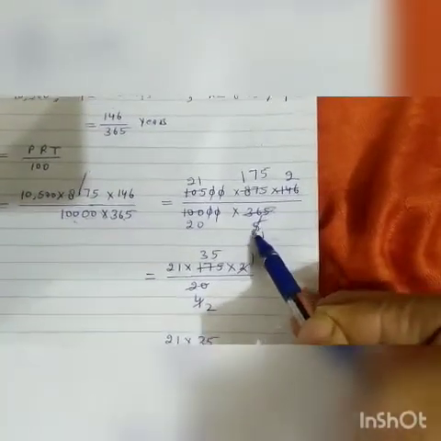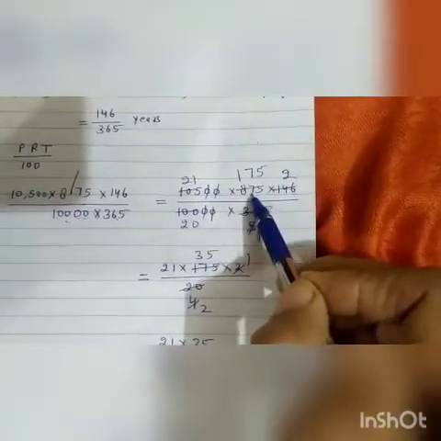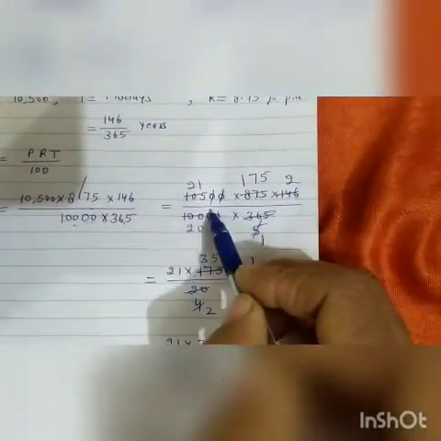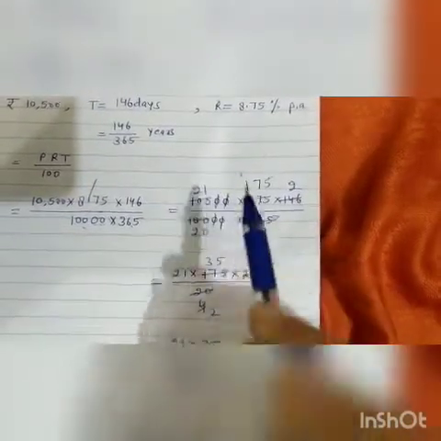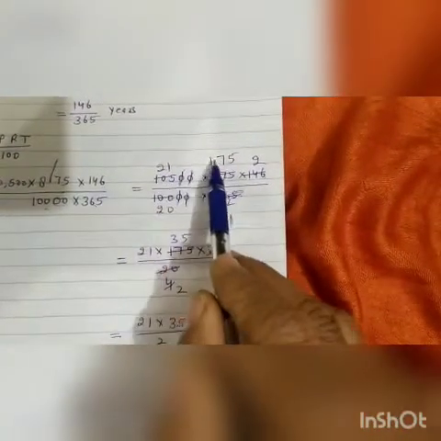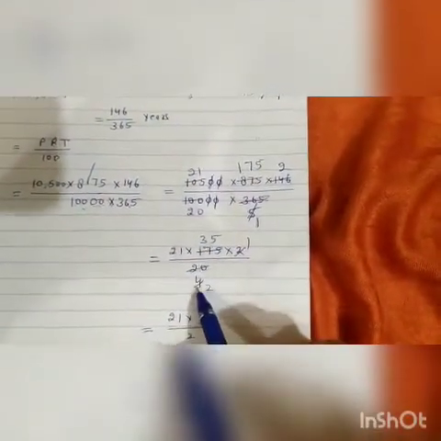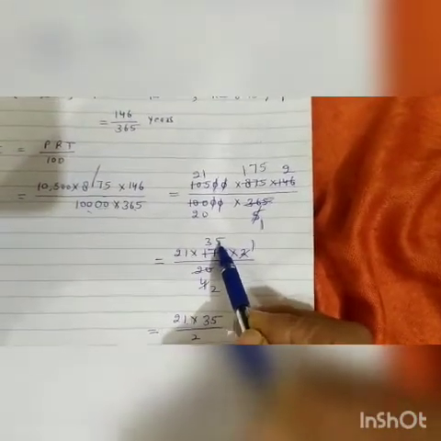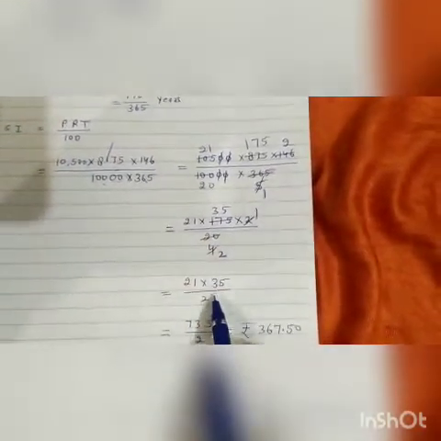Clear? Now 5 1 are 5, 5 1 are 5, 3 remainder 37, 5 7 are 35, 2 remainder 25, 5 5 are 25. 0 0 cancel, 0 0 cancel, 5 2 are 10, 0, 5 2 are 10, 5 1 are 5. Now it is 21 into 175, 21 into 175 into 2 upon this 20. Now 5 4 are 20, 5 3 are 15, 2 remainder 25, 5 5 are 25. 2 1 are 2, 2 2 are 4. Now 21 into 35 upon 2.